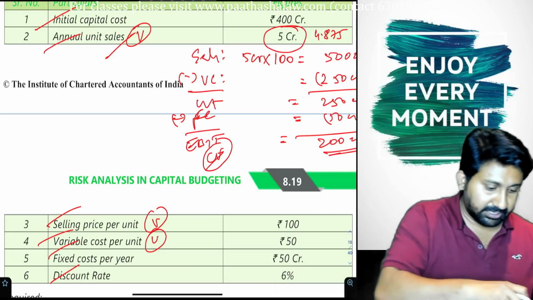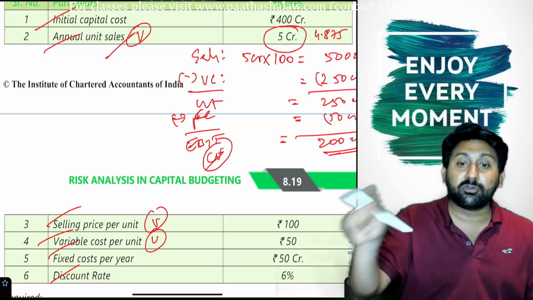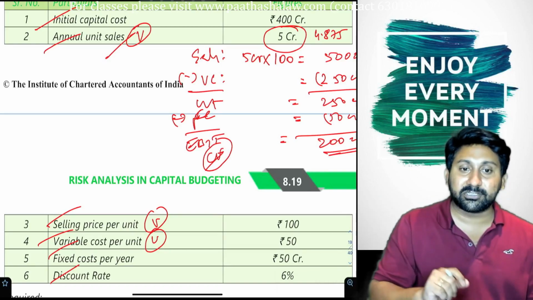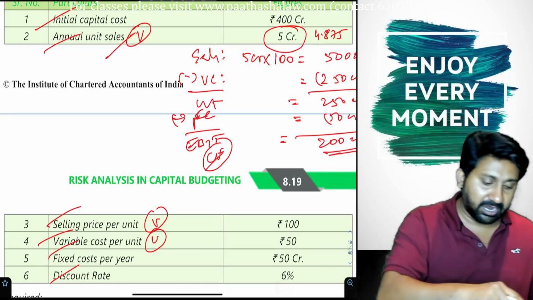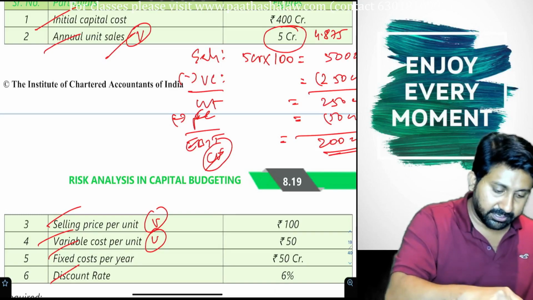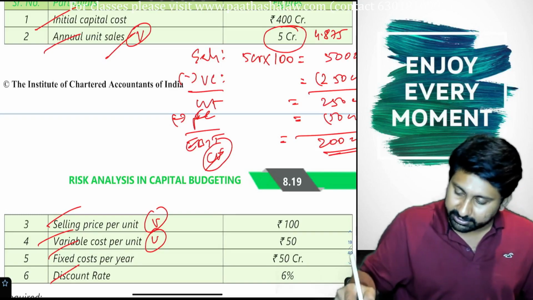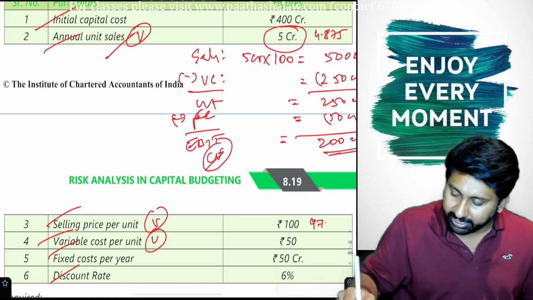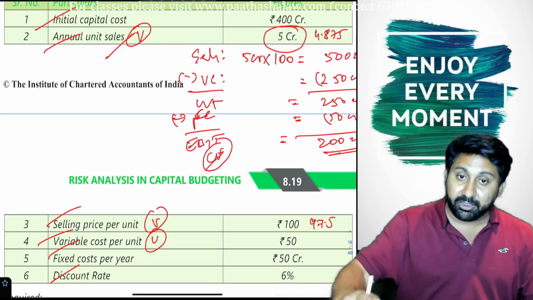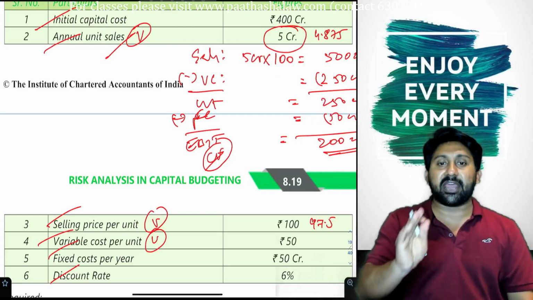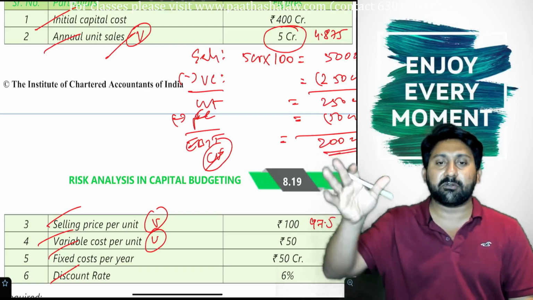We will do one at a time. Next, selling price. We want to sell at 100. Adversely means you should not add to that. We should reduce 100 minus 2.5%, so the sale price falls to 97.5. For the units, 5 crore we will take. In the first scenario, only sales reduce to 4.875.